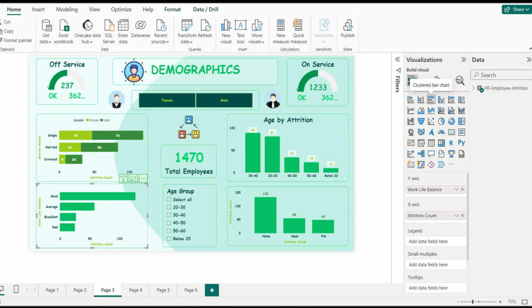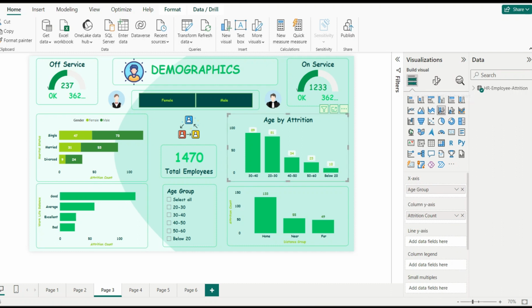This is a clustered bar chart which explains the attrition count by work-life balance. We have four different categories: good, average, excellent, and bad. I would like to explain all of these components with an example later.